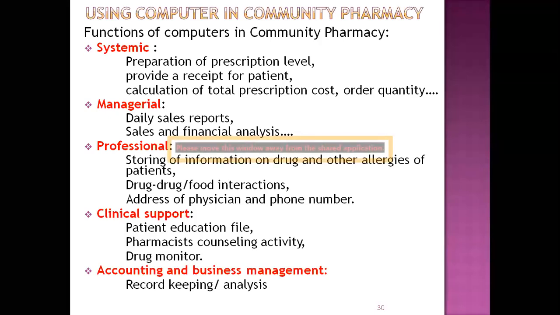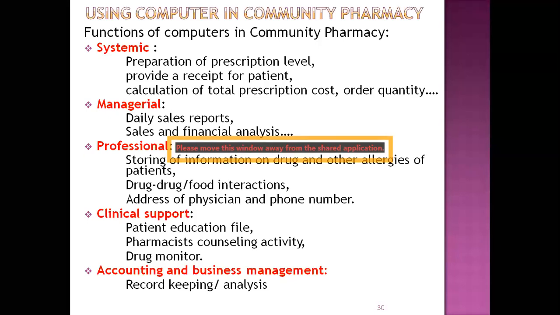Various softwares are used in computerized community pharmacy. With that software, you can give the order to the wholesaler directly. From wholesalers, the entry of that particular purchase goes directly into the software. Add the entry of each and every prescription into the particular software used in the community pharmacy. And with the help of that software, you have to finally analyze a particular year, how much profit and how much loss.